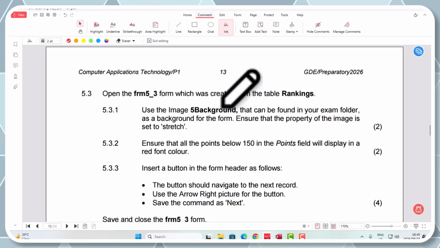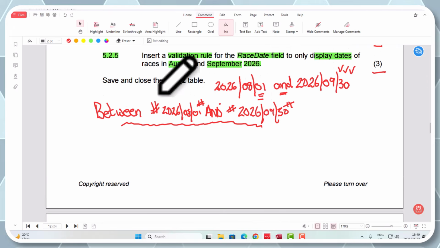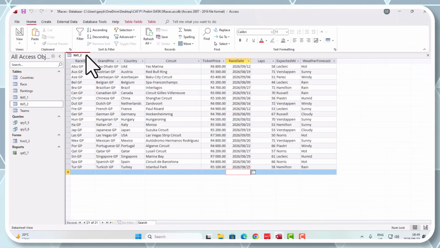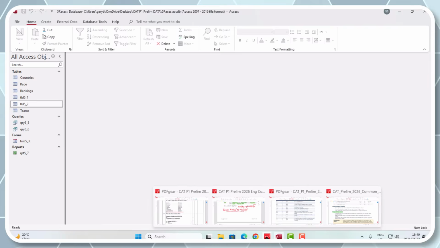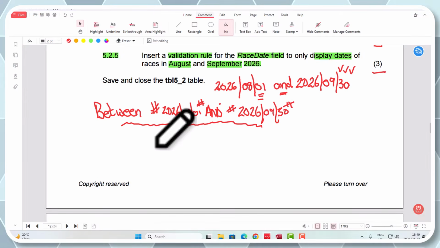I think that's the end of 5.2. Does it say save and close table 5_2? All right, great. So we're done with that table. We can save it, we can close it, and everything is good there. All right, let's carry on with the next section now.